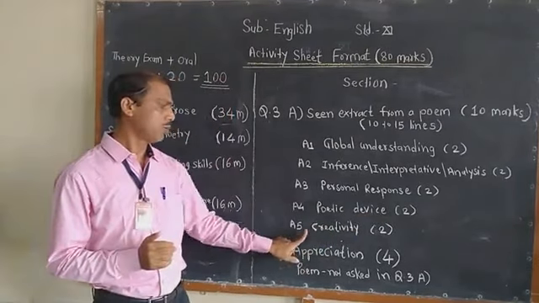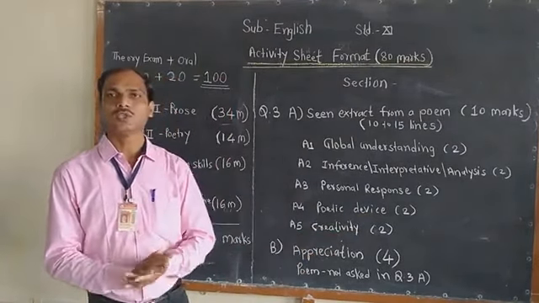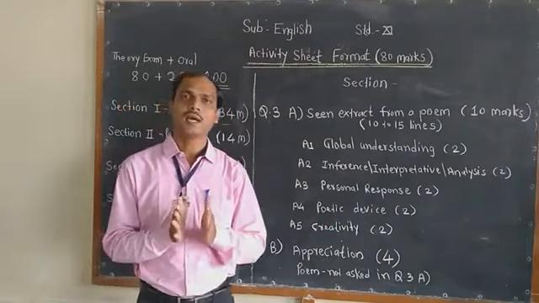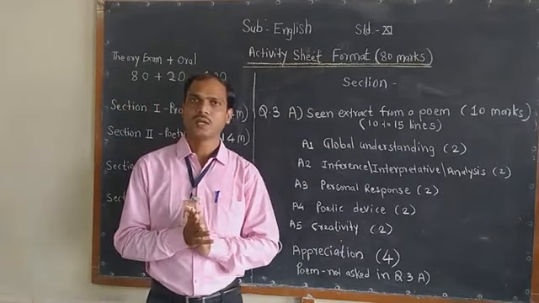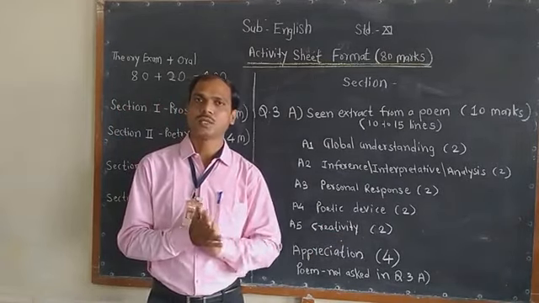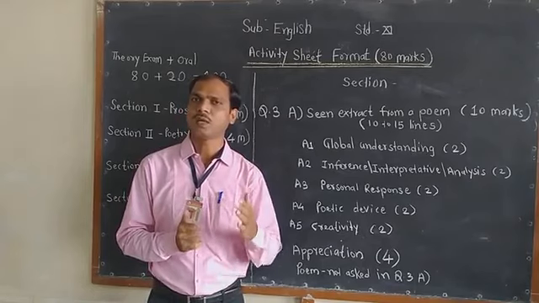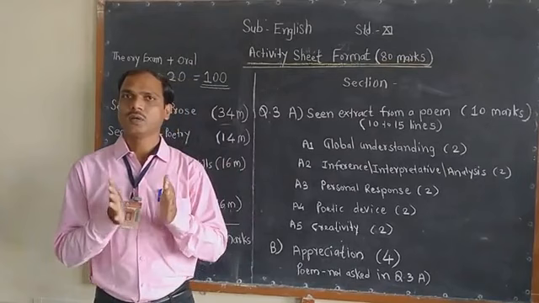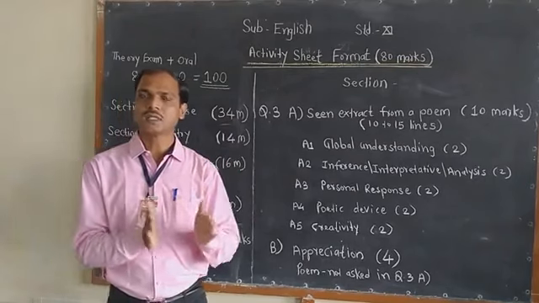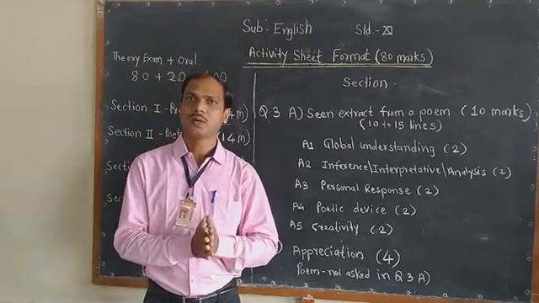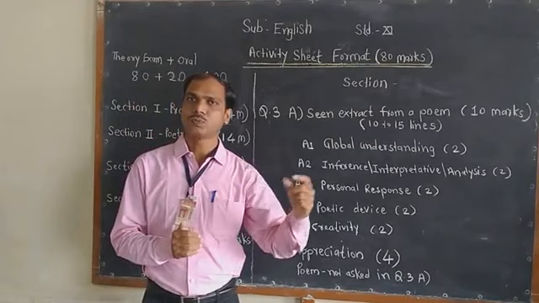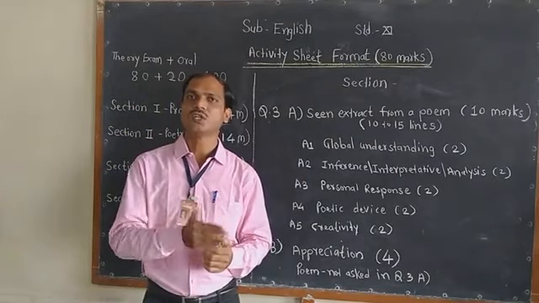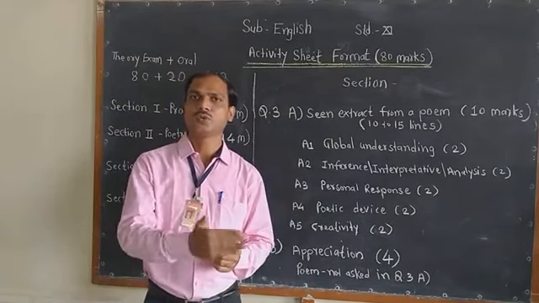And the A5, that is creativity. Creativity means you have to frame 2 to 4 lines about a given theme, and for that activity you have 2 marks. Here you will find some incidents given to you, or some lines of poems, and you will be asked to continue those 2 lines.